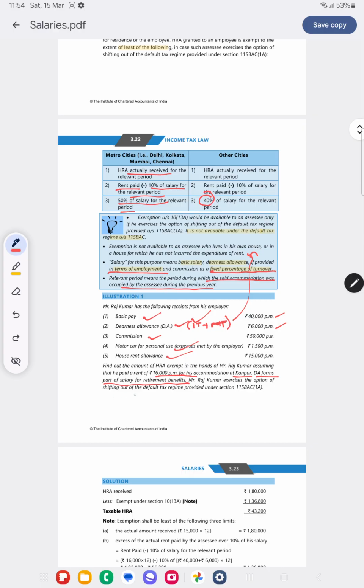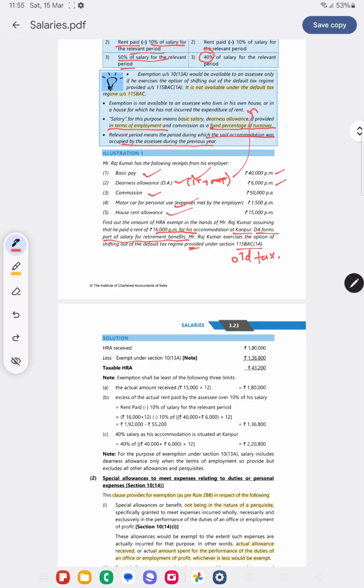He exercises the option of shifting out of the default tax regime. He is not exercising shifting out of the new tax regime, that is, he is exercising the old tax regime. Now how you should give the answer is, first you should give the main answer: HRA received, less exempt under section 10(13A), taxable HRA.